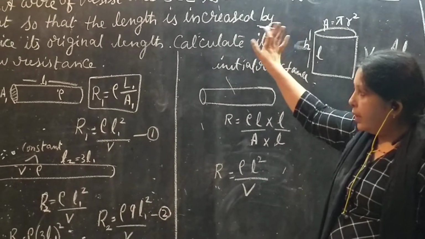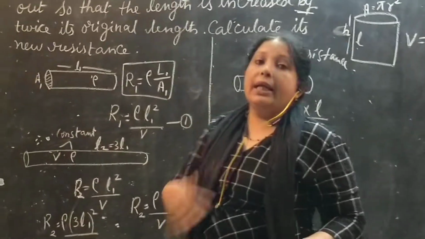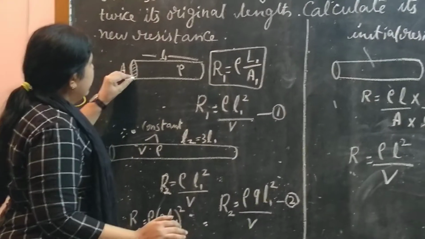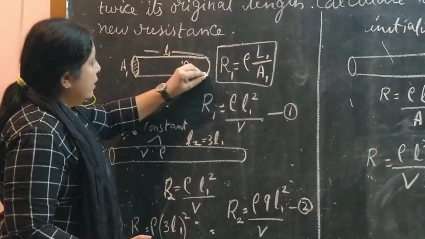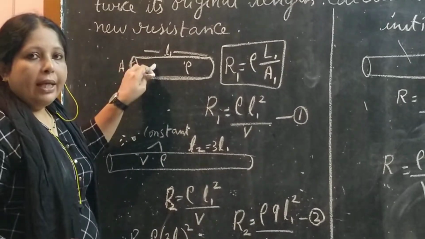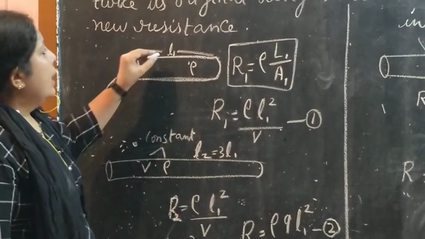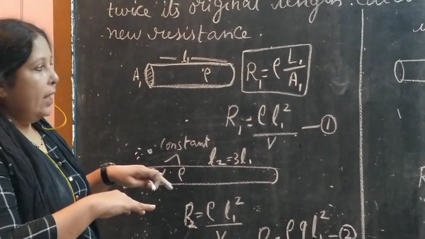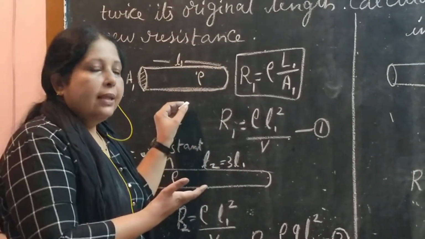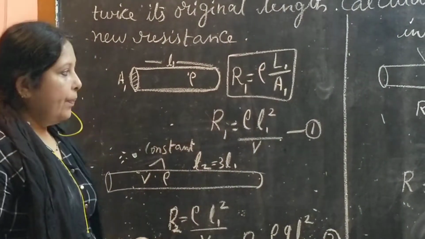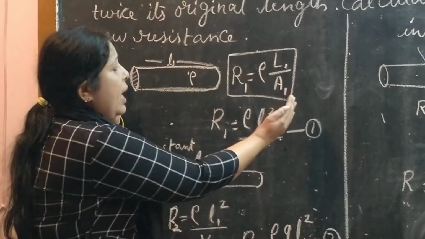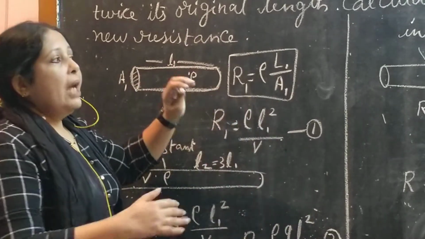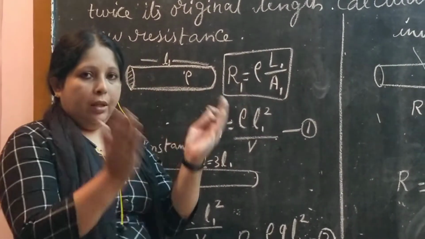Okay. Now we will calculate first the initial resistance. We have to put an equation for the initial resistance. Now consider this as the resistance of this wire is of 5 ohm. Okay. Length will be L1 because after that it will change. What is the formula for resistance? That is R equals rho L upon A. Okay. जब ये R1 की जो वैल्यू देना है rho L upon A, we have to first consider its total.